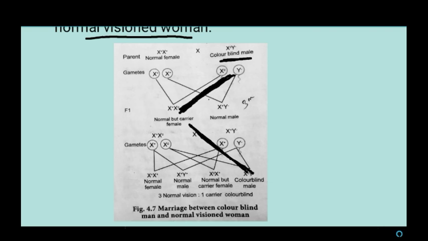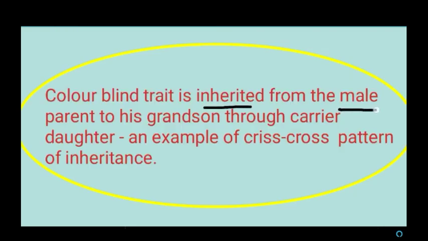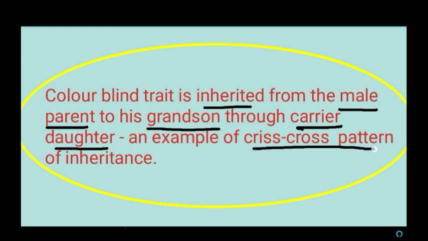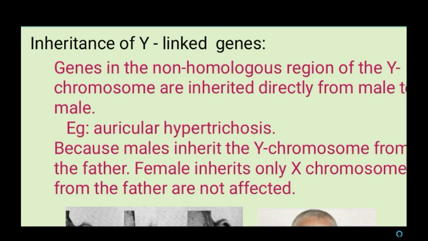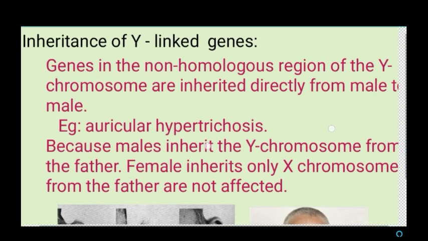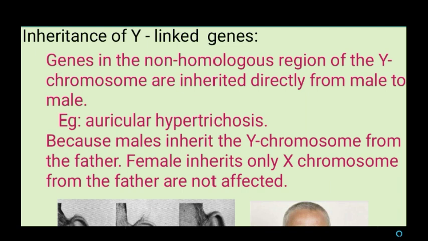Here is the definition for the crisscross pattern of inheritance. The colorblind trait, that is the colorblind character, is inherited from the male parent to his grandson through a carrier daughter. So that is called the crisscross pattern of inheritance. Next we are going to see inheritance of Y-linked genes. Until now we have learned how X-linked genes are inherited. Now we are going to see inheritance of Y-linked genes.